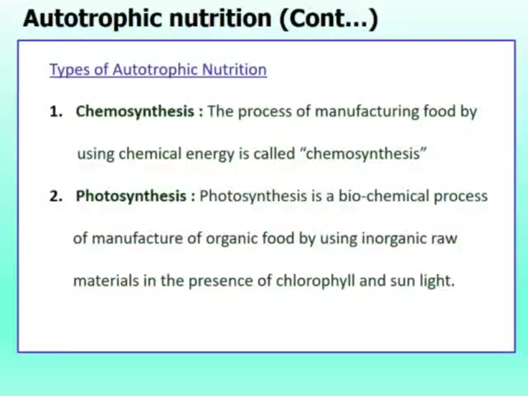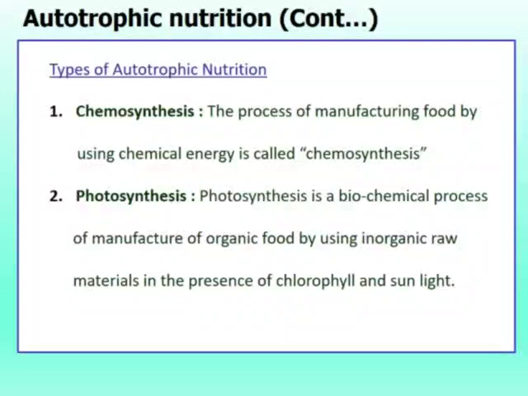Some non-green bacteria like sulfur bacteria use chemical energy to manufacture their food. And this energy is derived from the chemical reactions which occur in the bacteria only. This process is called chemosynthesis. In chemosynthetic bacteria, they don't require light as a source of energy.